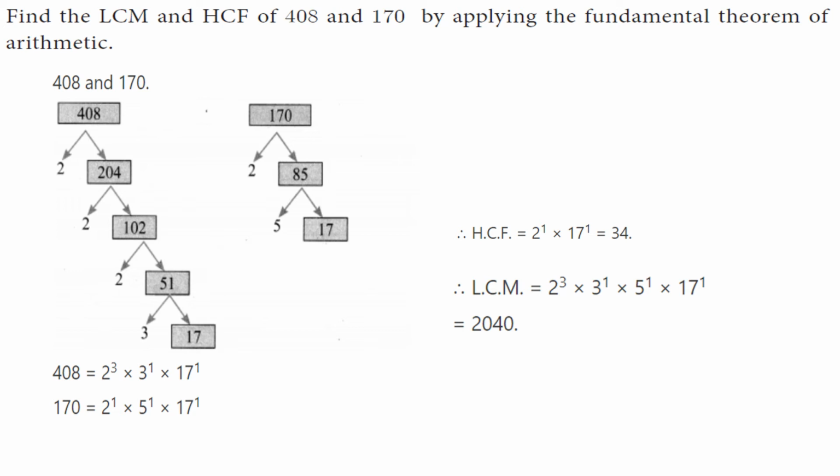So HCF is the common factors. Compare with that, common to least power. So 2 to the power 1, 2 cube. Which one is the least? 2. And what is the other common one? 17. So 2 into 17 equal to 34.